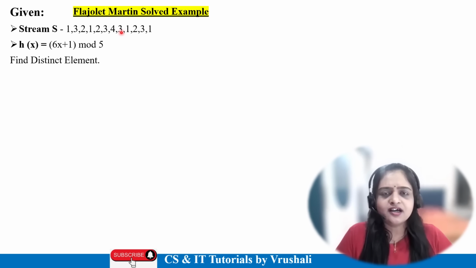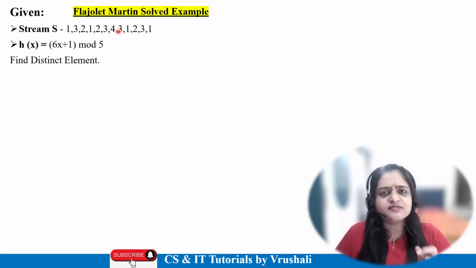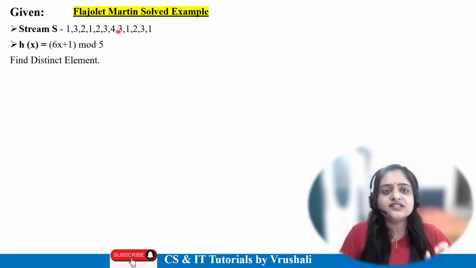Now see here, before calculation, how many unique data are there? 4, like 1, 2, 3 and 4. The other data is just repeatedly present, right? This you need to find out by using the Martin algorithm. This is just a small data set, but assume that you have millions or billions of data. To calculate this manually is very difficult, and also expensive. So for that purpose the Martin algorithm is used. Let's see how to solve this example step by step.